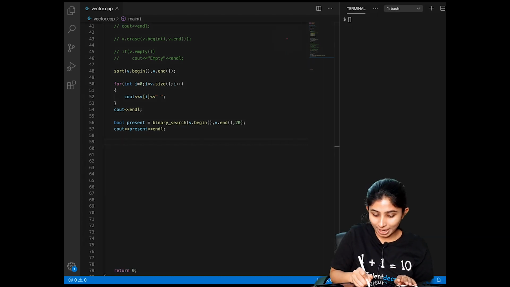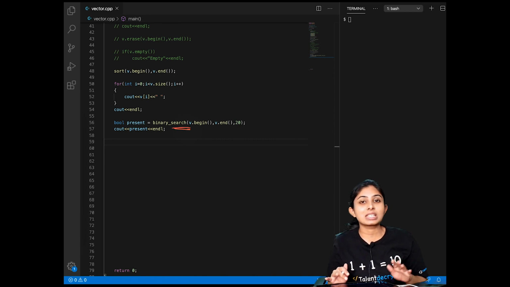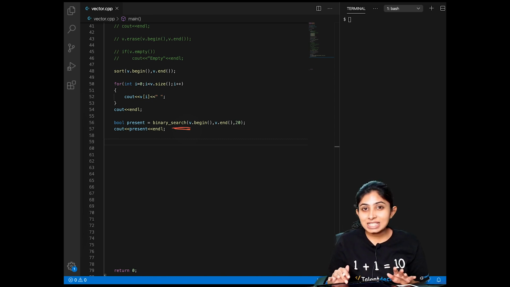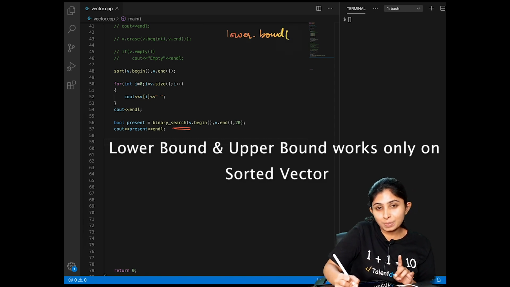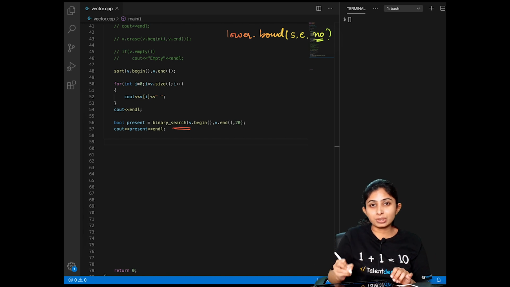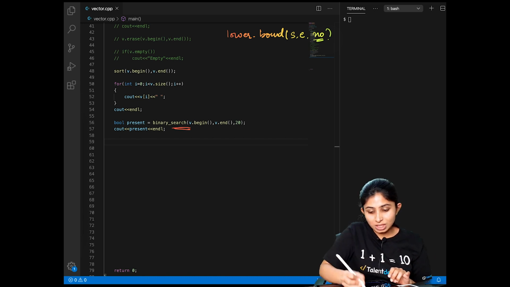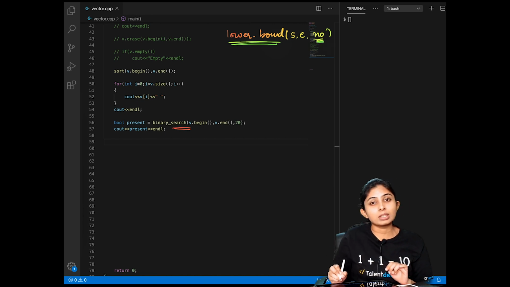Now, with the help of the binary search function, we are in a position to tell whether our number is present in the vector or not. Let's see if we can tell the index at which our number is present. For this, we have a function called lower_bound. This function takes as parameters the range between which I need to find the lower bound and my number for which I need to calculate the lower bound. This function returns an iterator to the element which is the lower bound of my number.